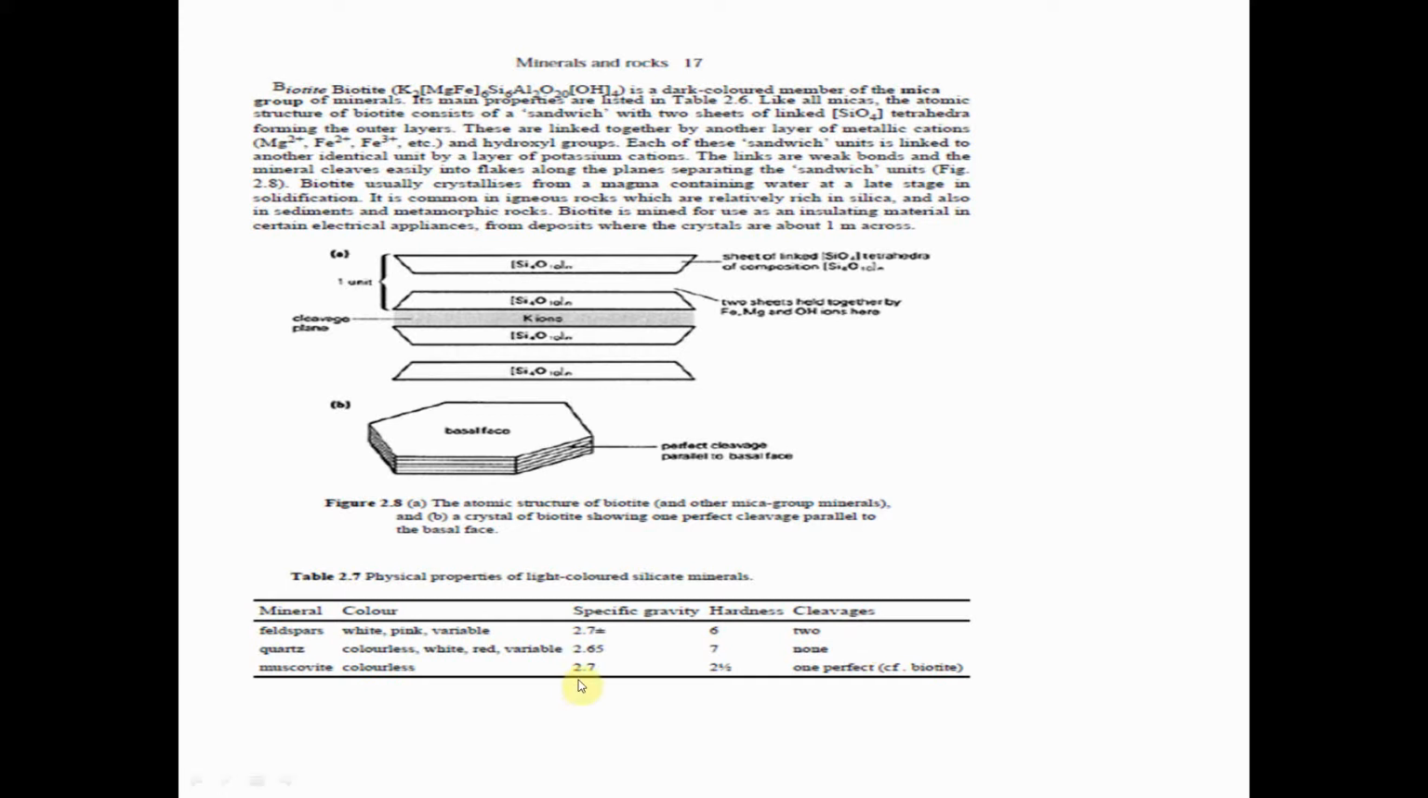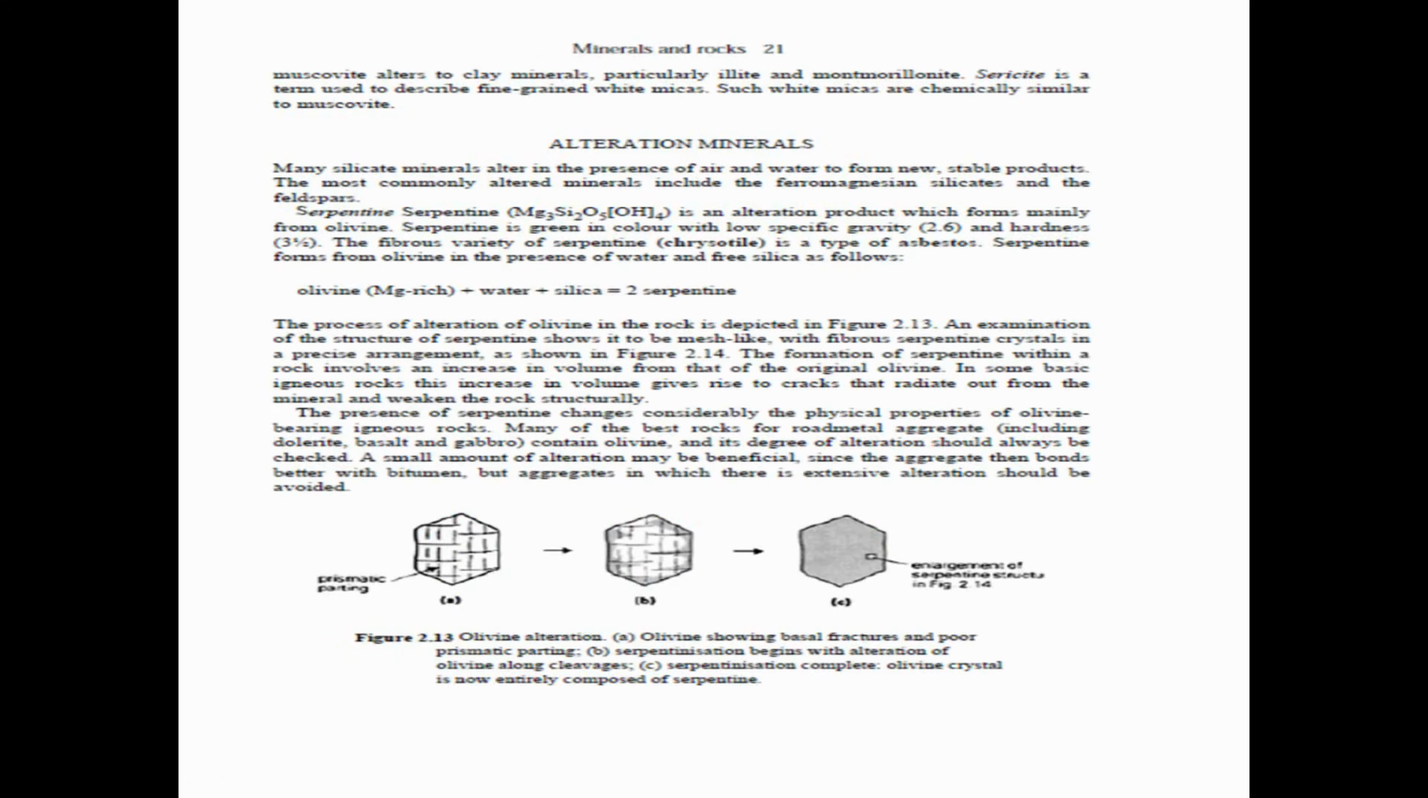Muscovite: colorless, specific gravity 2.7, hardness 2.5, one perfect cleavage. Biotite. Next,